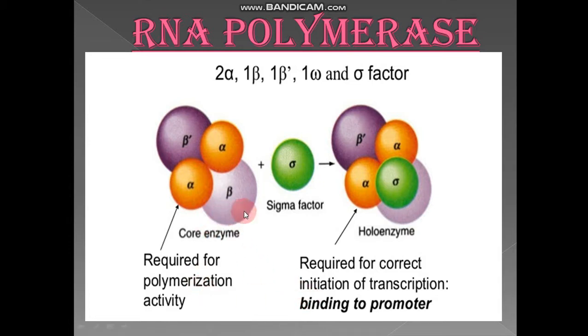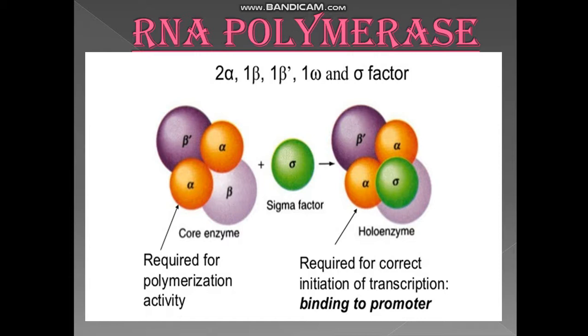Now, if you look at this diagram, this RNA polymerase is made up of two things. One is the core enzyme and another is the sigma factor. The core enzyme is made up of alpha, alpha dash, beta, beta dash, and delta. Delta is also present here, but it is not visible because it's a three-dimensional structure. So the core protein is made up of five subunits: alpha, alpha dash, beta, beta dash, and delta.